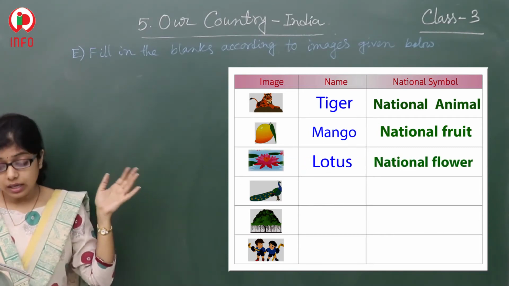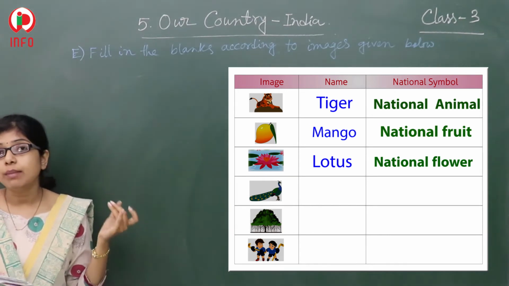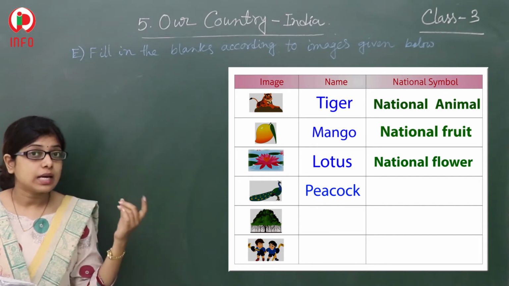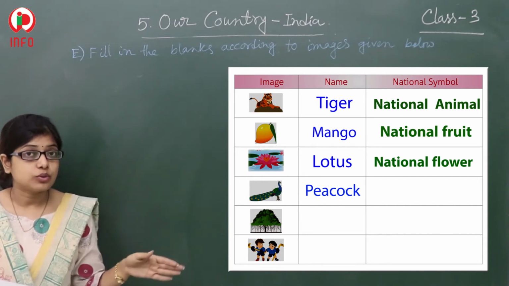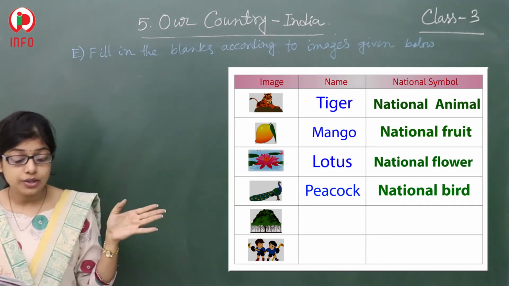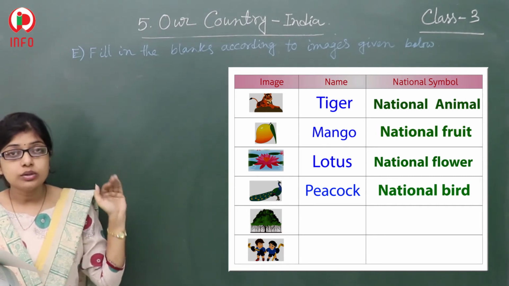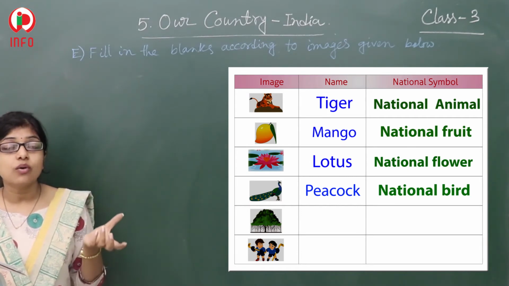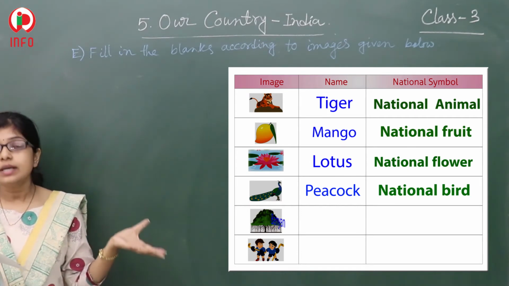Next, below the lotus, that is the image of a peacock. So you have to write peacock as the name, and you have to write that it is the national bird. Just below the peacock, you can see the picture of what? The banyan tree.